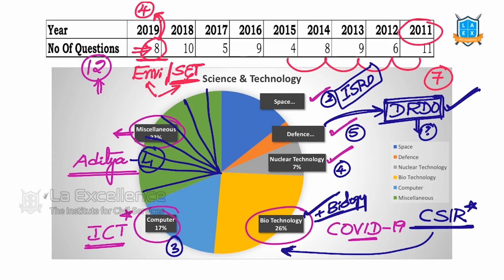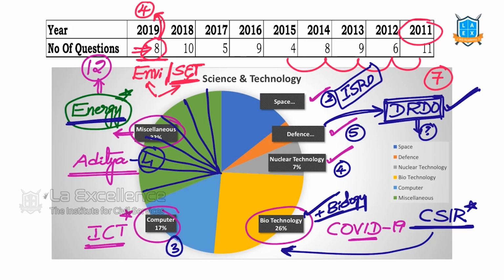There is one more area which we didn't categorize separately, that is energy. Energy is another area which has cross subject implications. We read it in environment, in disaster management, and in governance as part of energy policies. But energy as a topic is important in science and technology also. Nuclear energy, solar energy, wind energy, these issues are also important. So we need to focus on energy issues also.